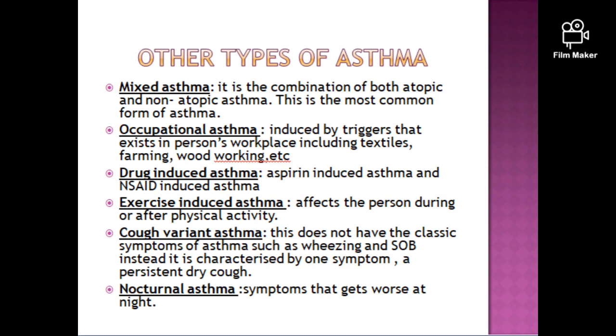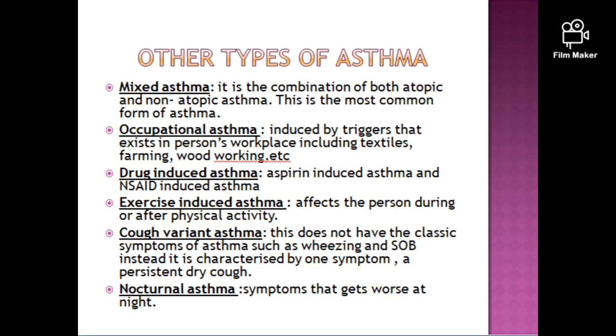Other types of asthma. First is mixed asthma. It is the combination of both atopic and non-atopic asthma. This is the most common form of asthma. Next is occupational asthma. It is induced by triggers that exist in a person's workplace, including textile, farming, woodworking, etc. Next is drug-induced asthma, that is aspirin-induced asthma and NSAID-induced asthma.